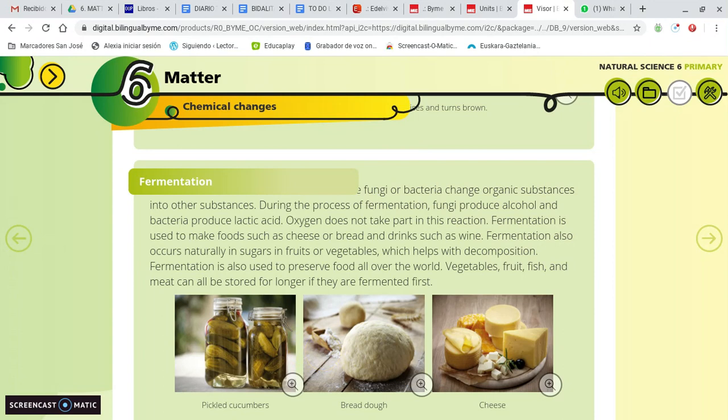And we are going to put two examples. Yes, if the reaction is with a fungus, we have a new substance that is called alcohol. I know that you don't drink alcohol, but alcohol appears from a chemical reaction that is called fermentation.